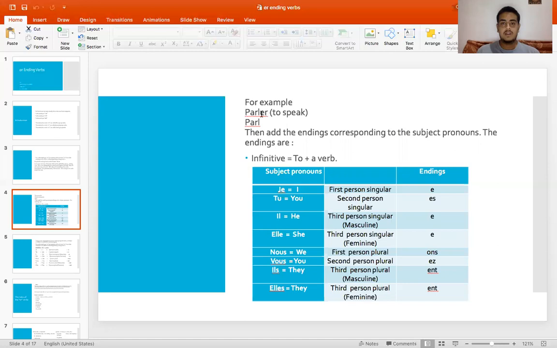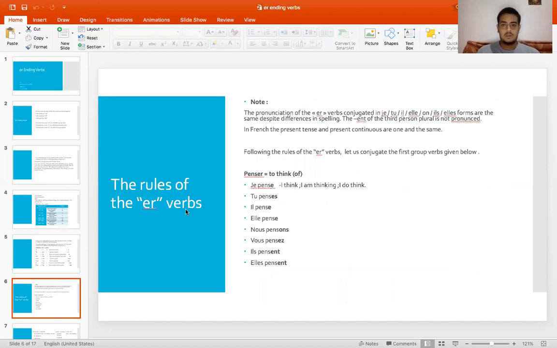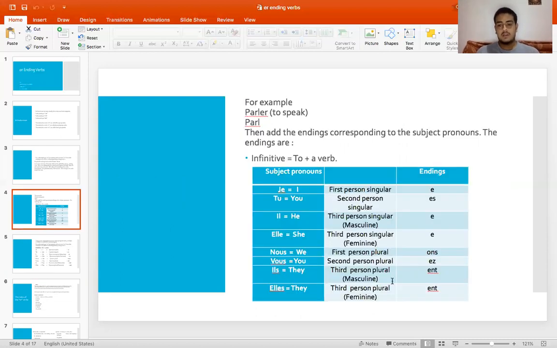So we have to replace the ER, like we have an example here, parler, which means to speak. We have to remove the ER ending from this verb and add the following endings depending upon the subject pronouns. We have to keep a note that we don't pronounce the ENT of the third person plural. Here we are replacing the ER with ENT. Like we have parlent, we do not pronounce the ENT. It is pronounced as parle.